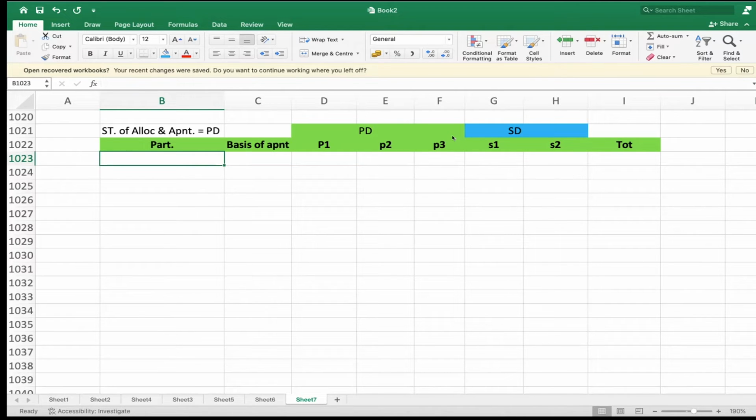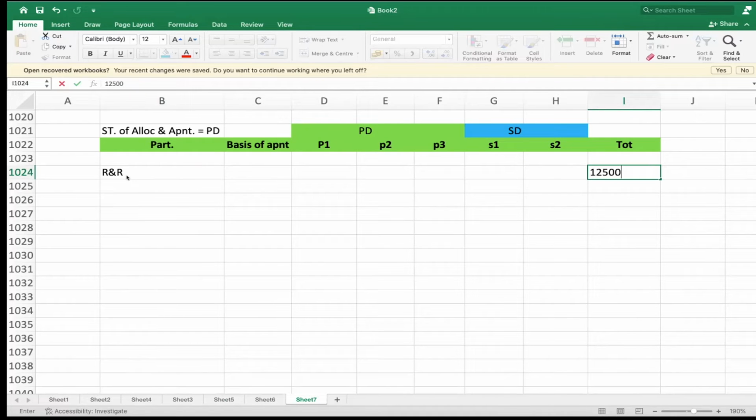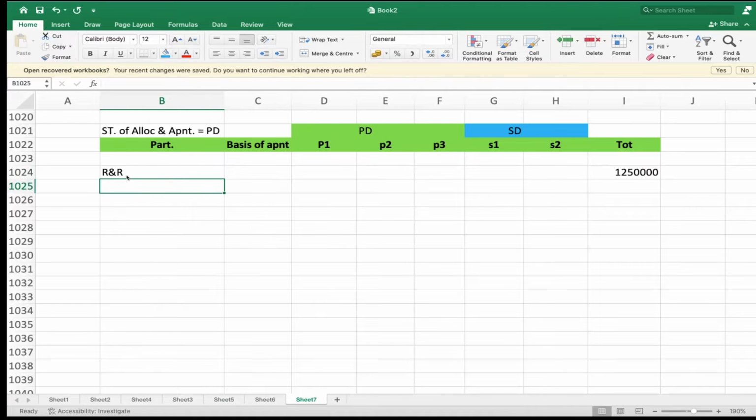What is the total rent and rates given in this question? 12,50,000. Good.